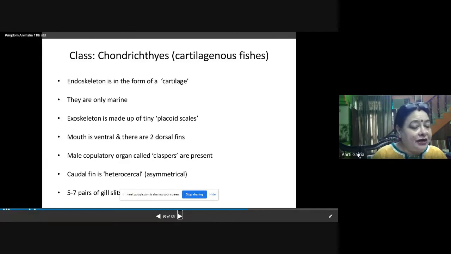Then the caudal fin is present, and this caudal fin is for steering. It is heterocercal. What is heterocercal? It is asymmetrical, meaning it cannot be divided into two equal halves. So this caudal fin is asymmetrical, and this is helping in the steering of the body. And 5 to 7 pairs of gill slits are present.